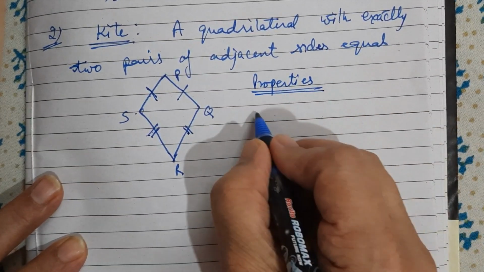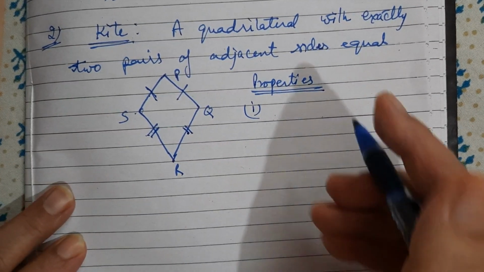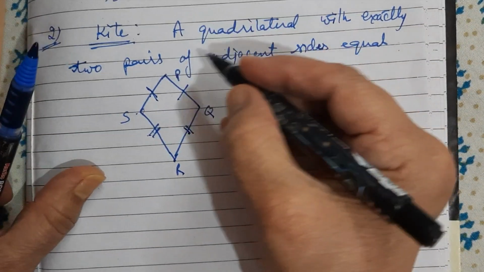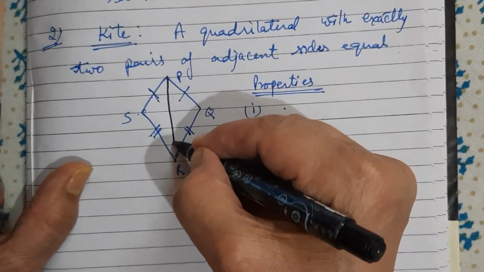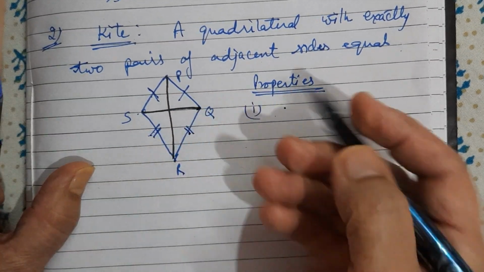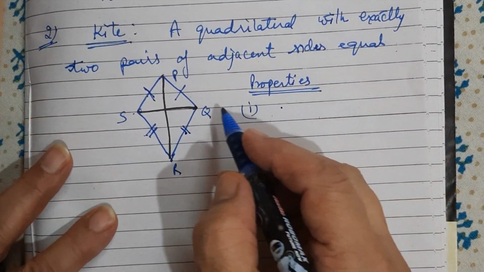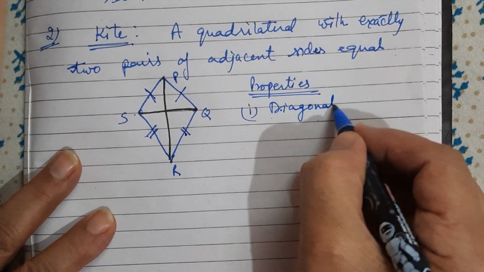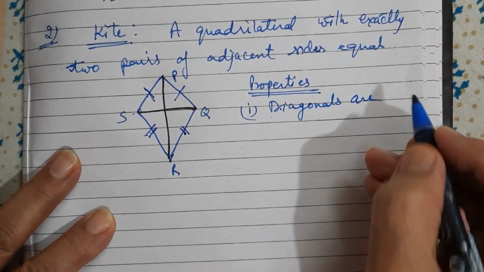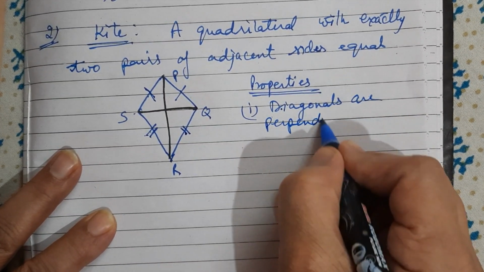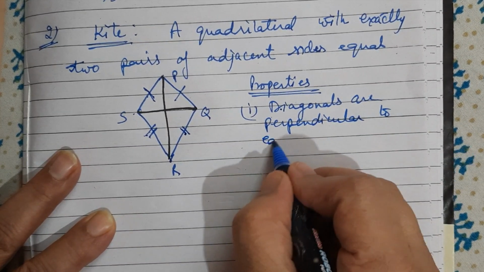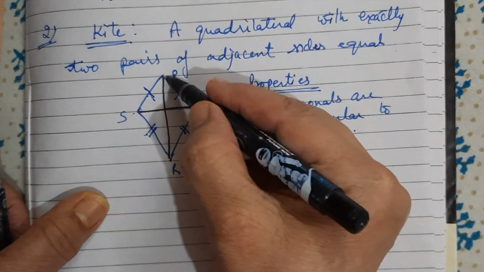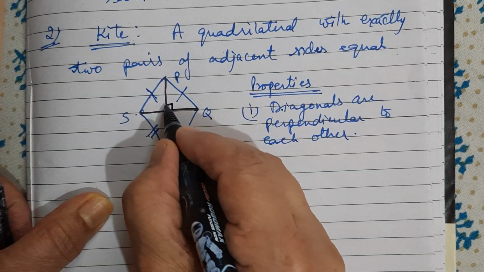Its properties are: number one, if I join PR and SQ, they are the diagonals of this kite. Diagonals are perpendicular to each other. It means diagonal PR and SQ are perpendicular to each other.